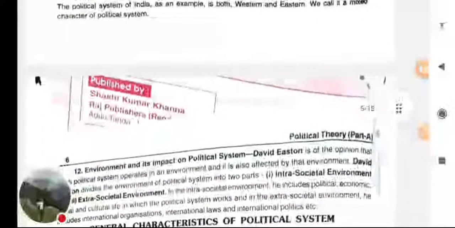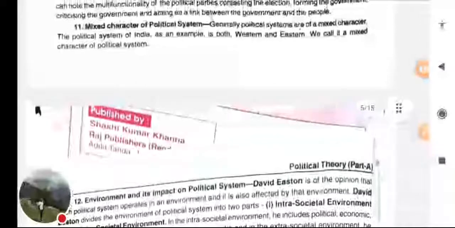At the same time, they also have something from their past. For example, in India, we have a parliamentary form of government, but at the same time we have Panchayati Raj also in villages and rural areas. So it is known as the mixed character of the political system.